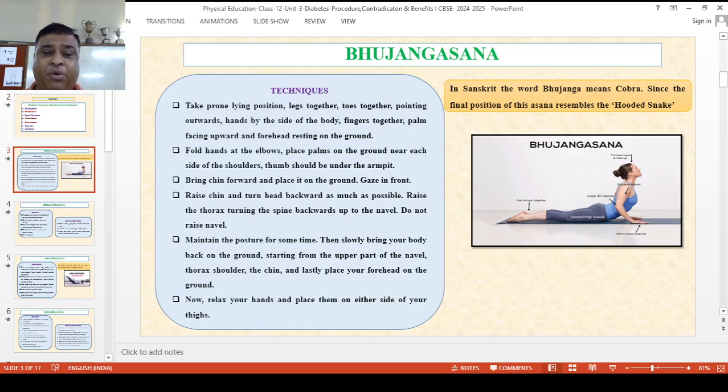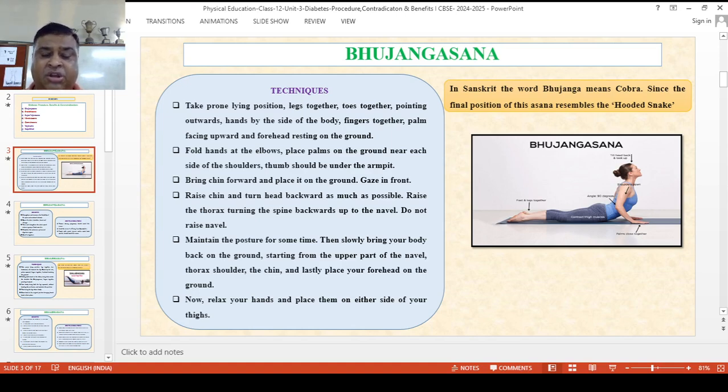Take the prone lying position, legs together, toes together, pointing outwards, hands by the side of the body, fingers together, palms facing upward and forehead resting on the ground. Fold the hands at the elbow, place the palms on the ground near each side of the shoulders, thumbs should be under the armpits. Now bring the chin forward and place it on the ground, gaze in front.